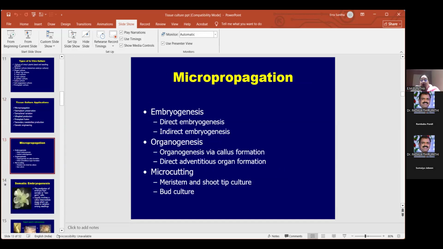Next, first we'll come to micropropagation. So micropropagation is nothing but, the name indicates, micro అంటే చిన్న దాని నుంచి ప్రాపగేషన్ చేయడం అన్నమాట. అంటే ఎక్కువ ప్రాపగేషన్ చేయడము. From small you can do the large type of propagation. దాన్ని మనము మైక్రో ప్రాపగేషన్ అంటాం.